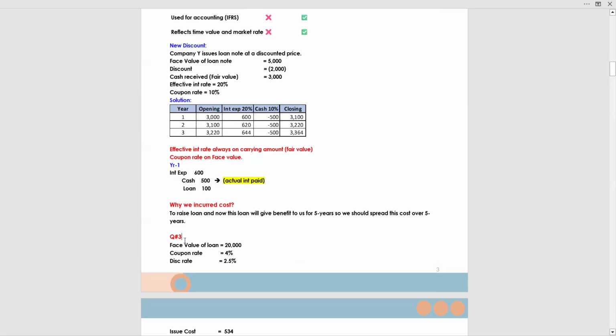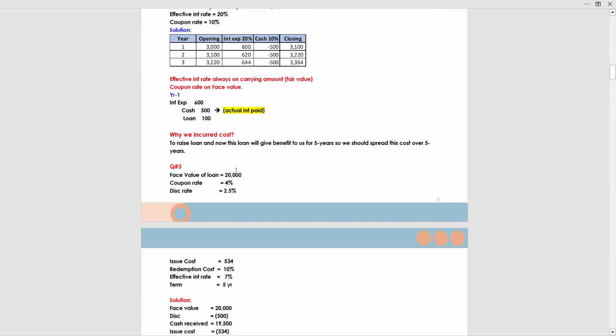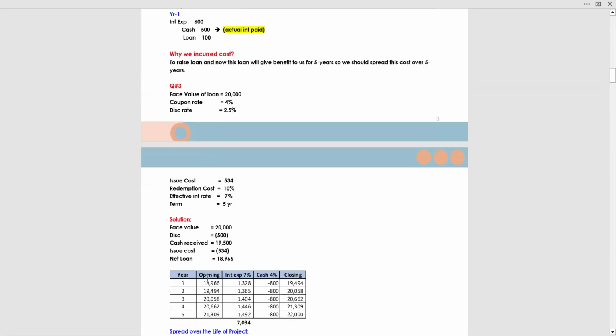Let's solve a question on this. Question number 3: face value of loan 20,000, coupon rate 4%, discount rate 2.5%. There is an addition of discount rate, issue cost, and redemption cost. Issue cost is 534, redemption cost equal to 10%, effective interest rate 7%, term 5 years. Oh my God, so many costs, discount rate, coupon rate.